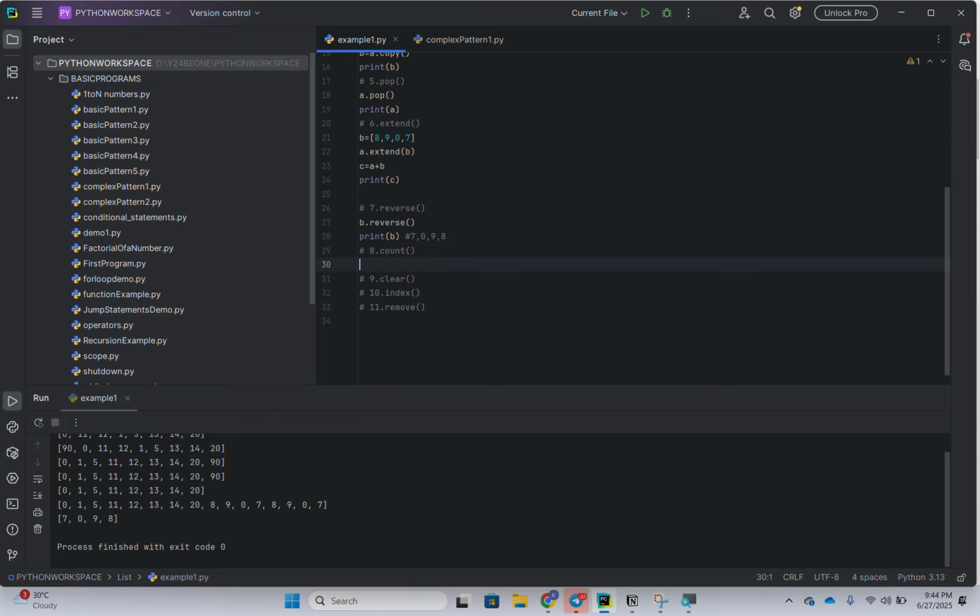Okay, so there is an inbuilt method, the count method, which counts the number of occurrences of an element. For suppose I'm having an array, consider it as a marks array. In a class of 30 students, those marks will be present in that array or list. I want to count how many students got 50 marks. Through the count method we can get it very easily.